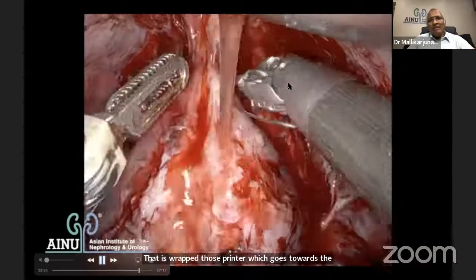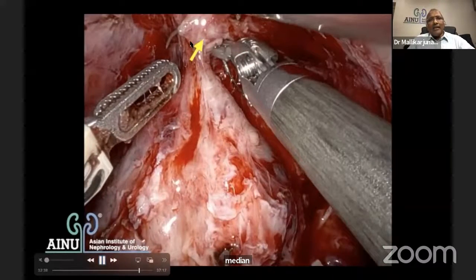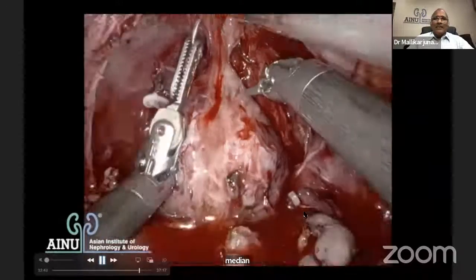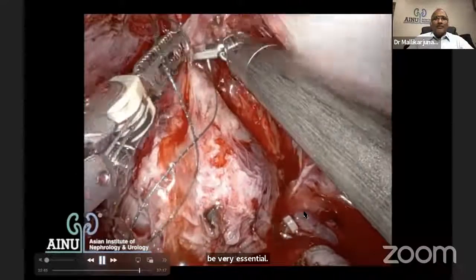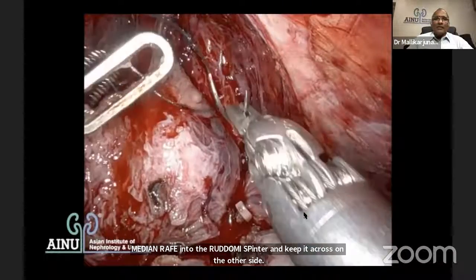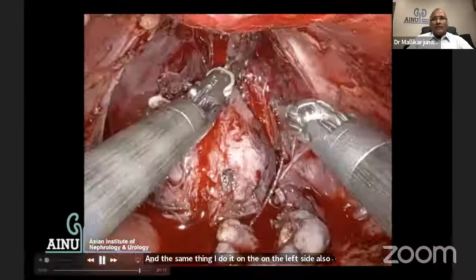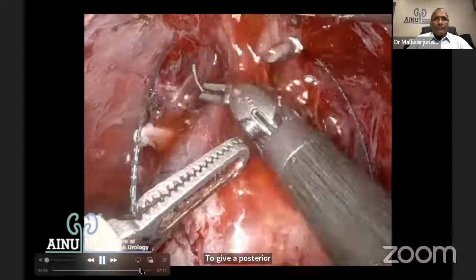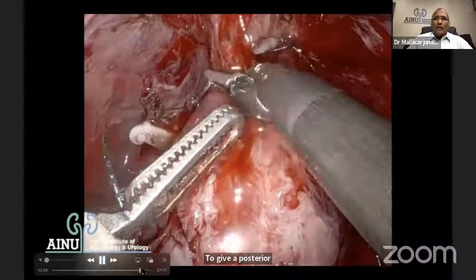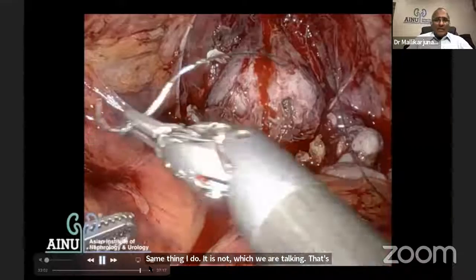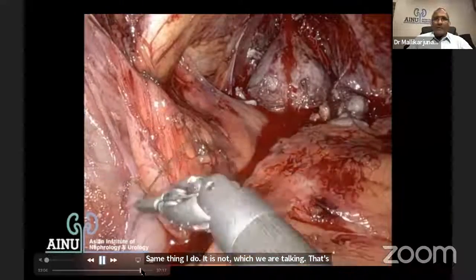So this is the step where I take a stitch from the median raphe into the rhabdomyosphincter and keep it across on the other side. And the same thing I do on the left side also, so that I use that as a Rocco stitch and get it into the center to give a posterior support. That's the left side. And the same thing I do on the right side. It is not the urethra we are talking about. That's the rhabdosphincter, and that is going to be kept aside for a period of time.